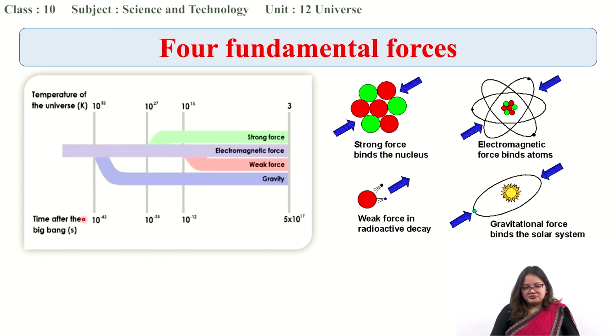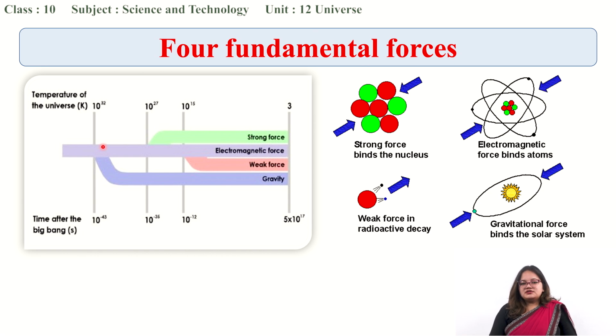Before this time, right after the Big Bang, in the minimum seconds, all these four forces were together. They were inseparable. That state was known as the grand unification theory. The grand unification theory suggested that these four forces are indistinguishable and cannot be separated.